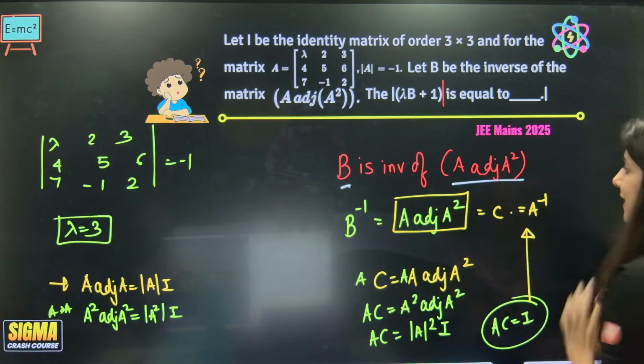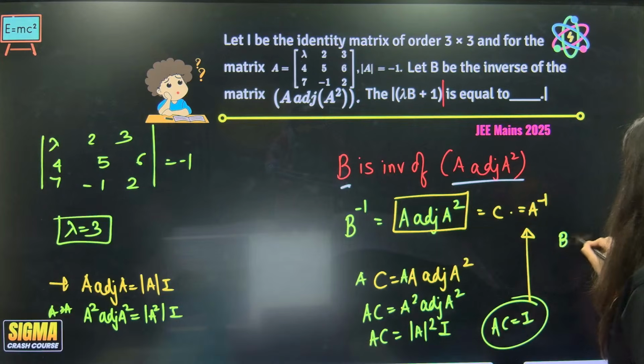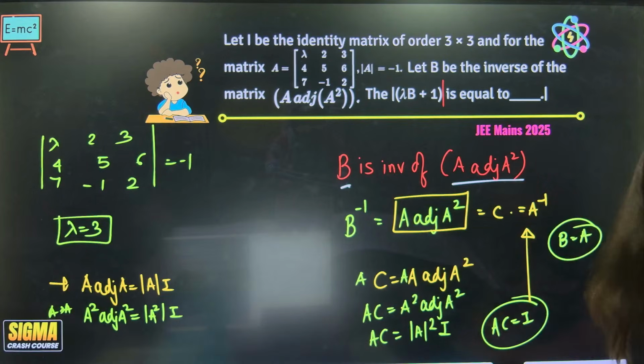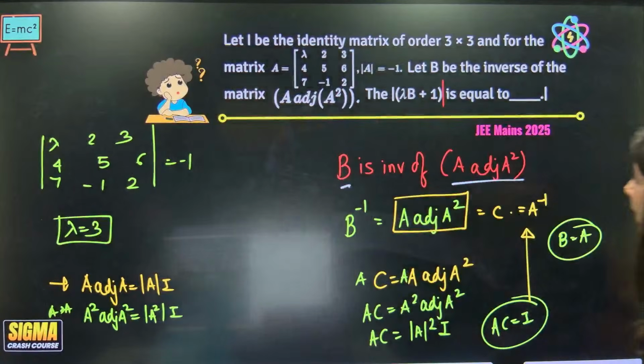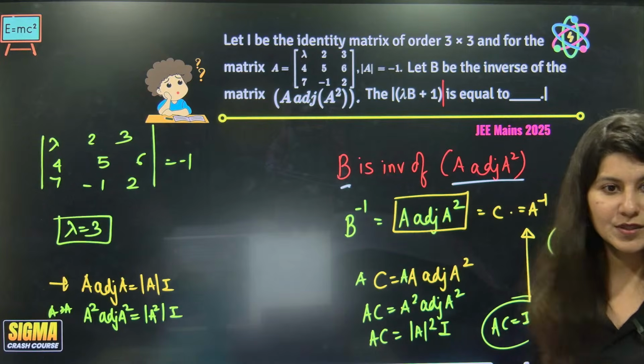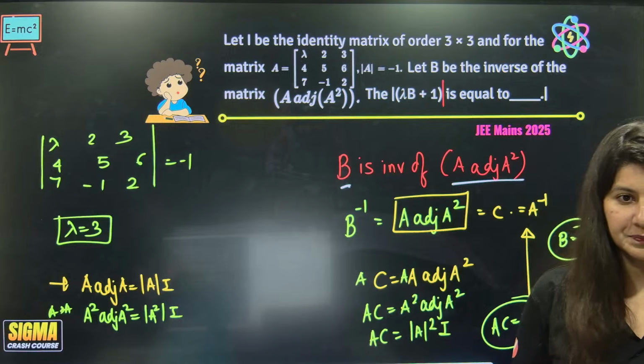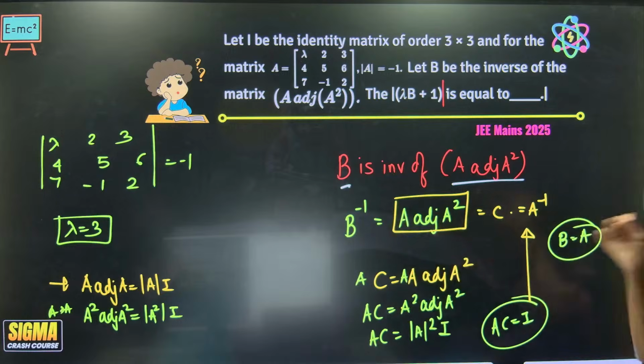B inverse and A inverse are equal, that means B and A are also equal. Are you getting my point? C is equal to A inverse. Now B inverse is this C, which is A inverse. B and A are equal or not? B is equal to,